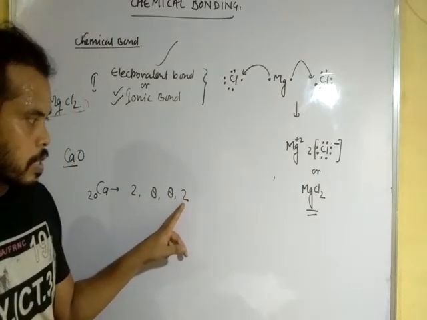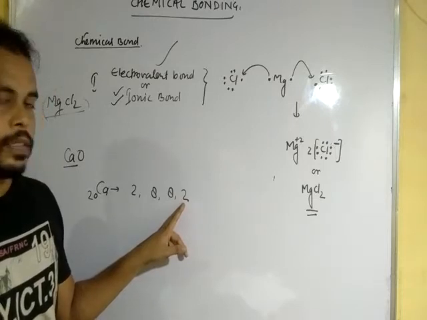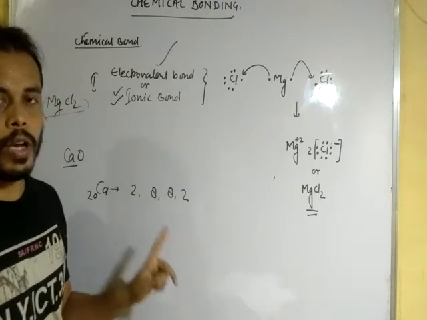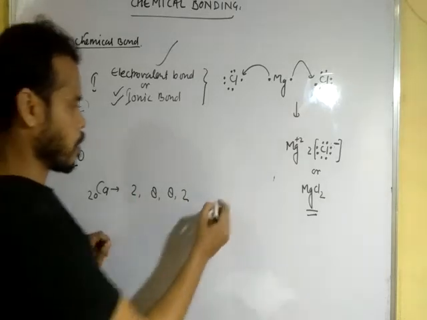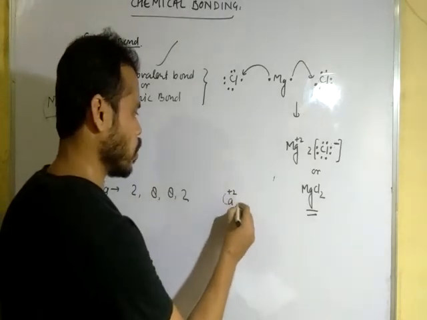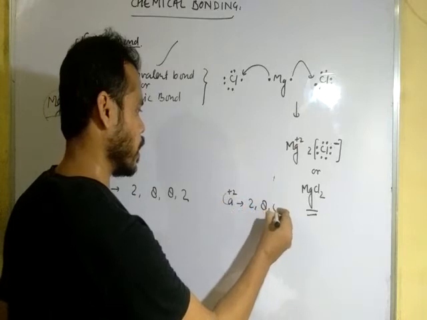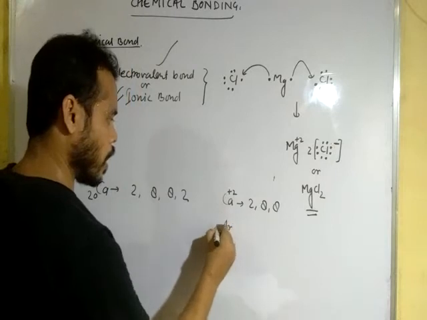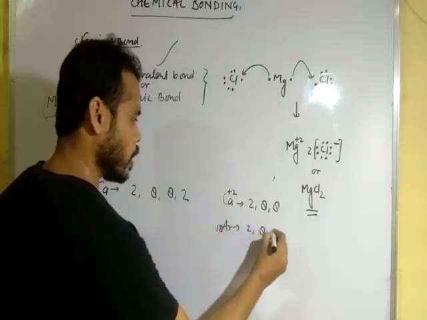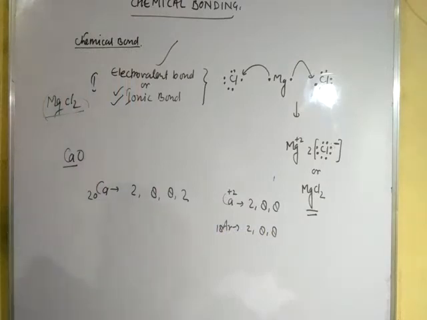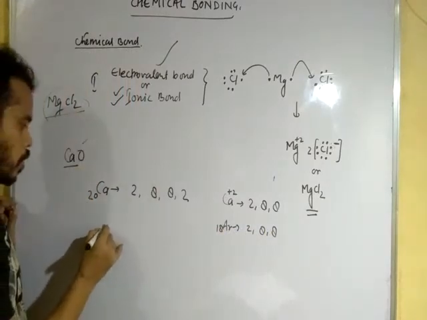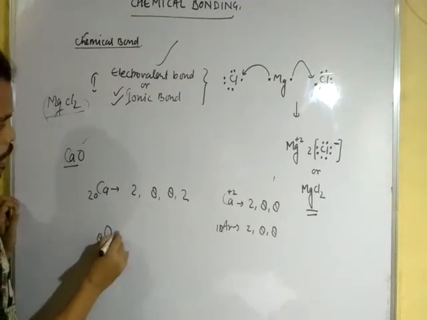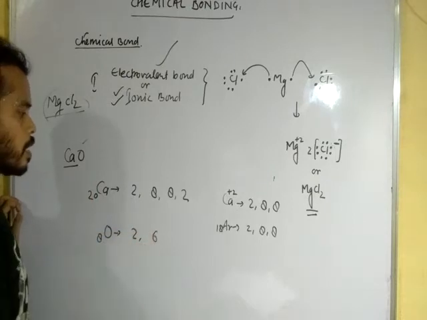After donating these 2 electrons, calcium will get a stable configuration like argon and will get 2 positive charge, 2, 8, 8 after losing the valence electrons, and this is like argon 2, 8, 8. Okay, dear student. And oxygen, you know, oxygen has 8 electrons and the configuration is 2 and 6.